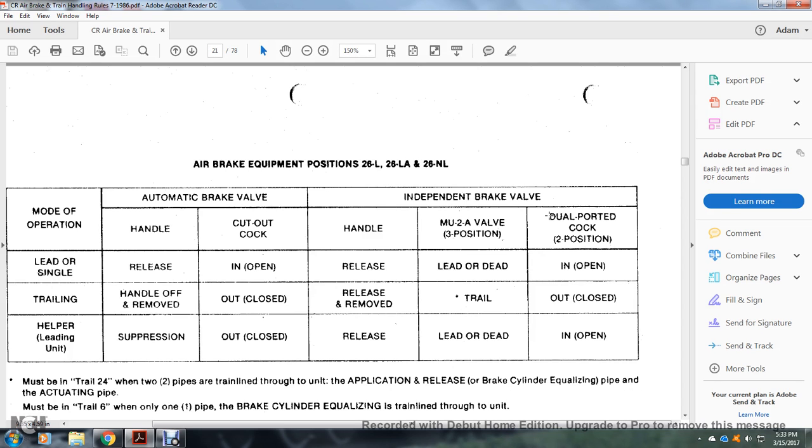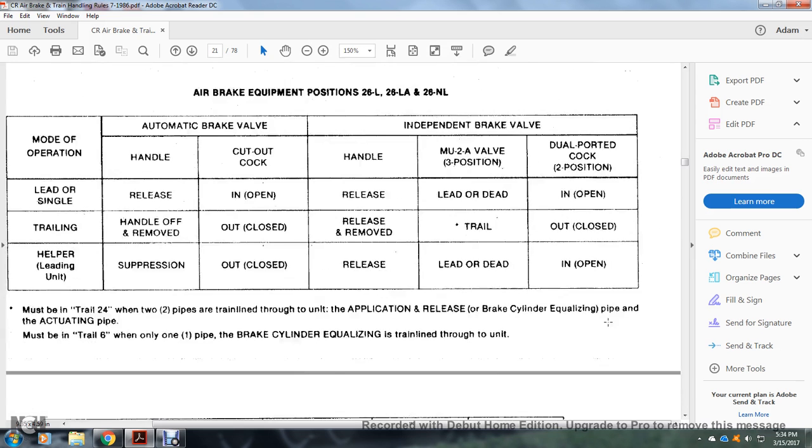Trailing independent brake valve, release or removed, multiple unit 2A three-position trail, double ported cock position out and closed. Helper leading unit: automatic brake valve handle suppression, cutout cock out, closed. And helper leading unit independent handle release, multiple unit 2A valve three-position lead or dead, double ported cock two-position in, and it's open.